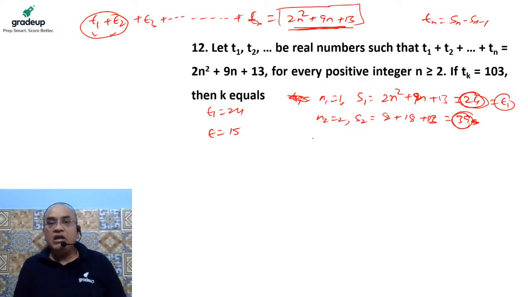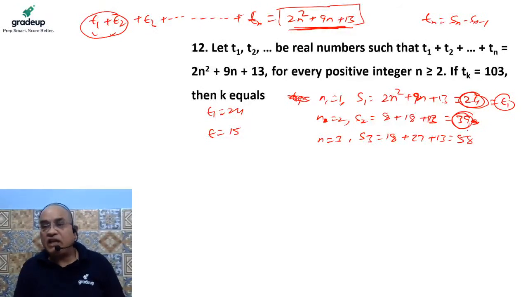Now if I put n equal to 3, the sum of the first three terms would be what? 3 3s are 9, 2 9s are 18, plus 9, 3 9s are 27, plus 13. The sum would be 58. If I subtract the sum of two terms from the sum of three terms, then the third term will come into the picture. So the third term of the series is 58 minus 39, which becomes 19. Definitely 19, not 21.